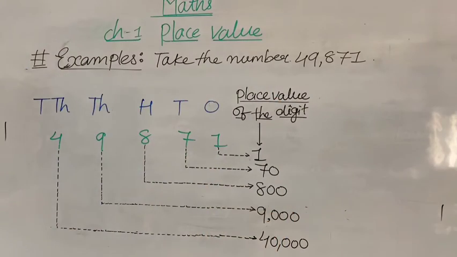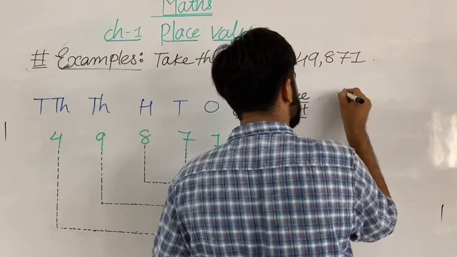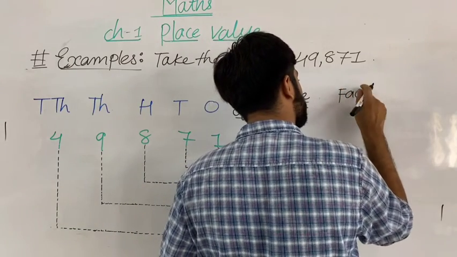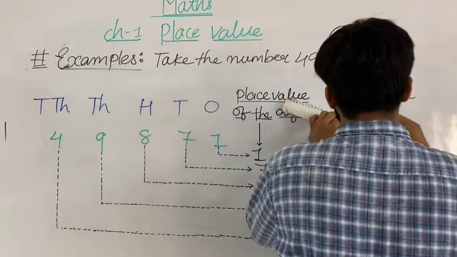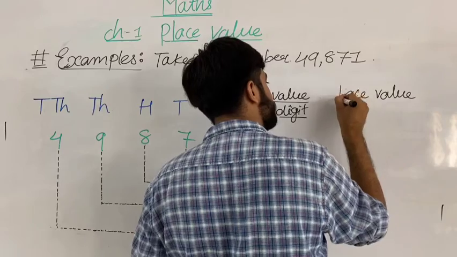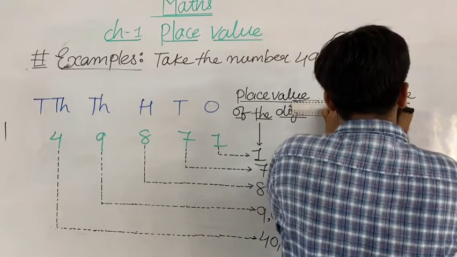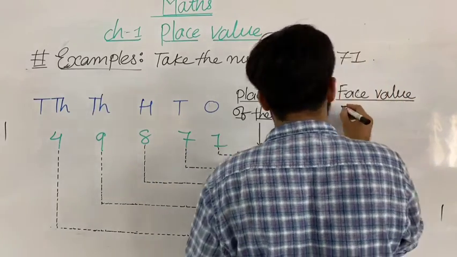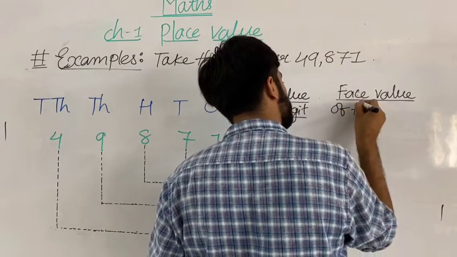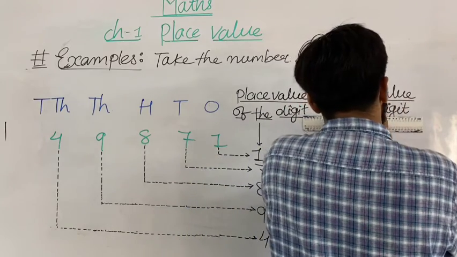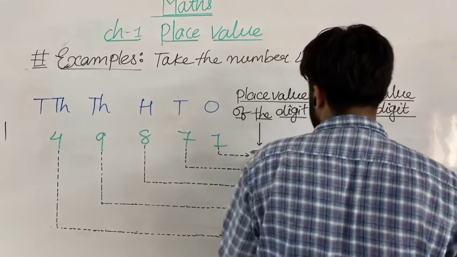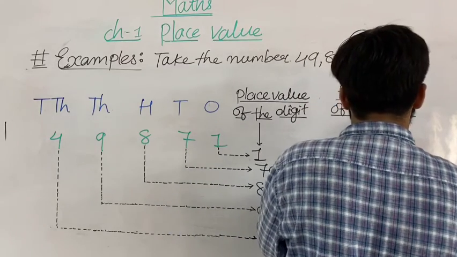So do it fast, all my dear students, and after that we are going to write the face value. What do we have to write here? The face value of the digit. I hope you all have understood.